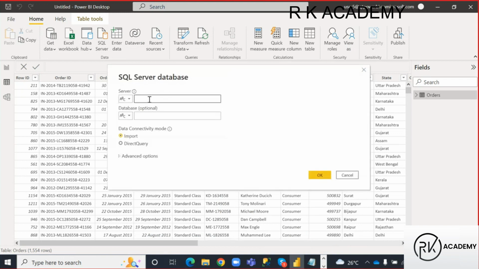Okay, what it is asking here, SQL server database login credentials. So which server you want to connect? I need to provide that server name. Okay, so let me go to my server name.